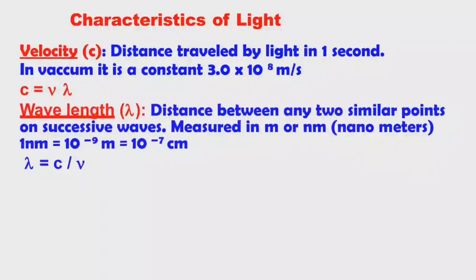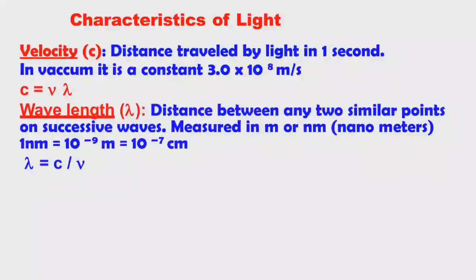Next one, wavelength. Wavelength is represented by λ. Distance between any two similar points on successive waves is called wavelength. It is measured in meters or nanometers. 1 nanometer is equal to 10^-9 meters.